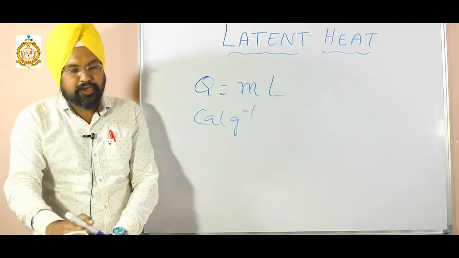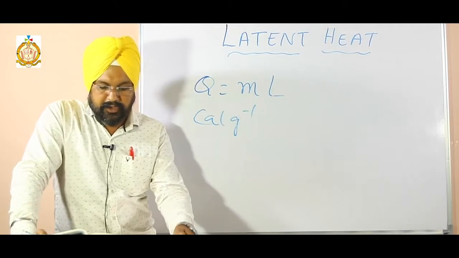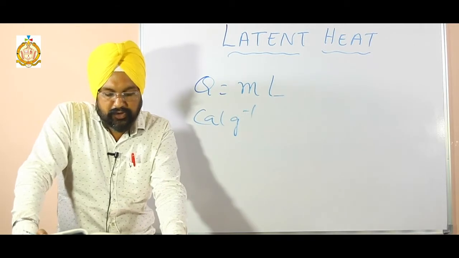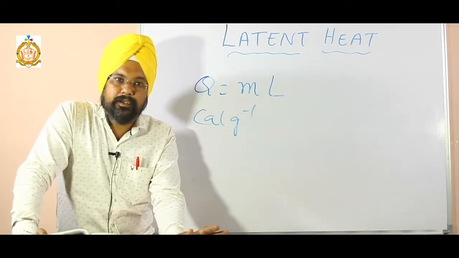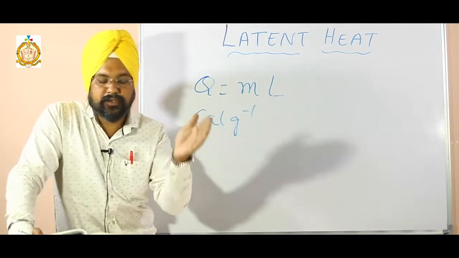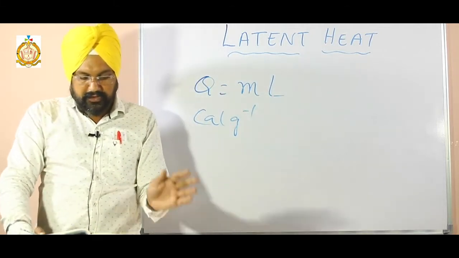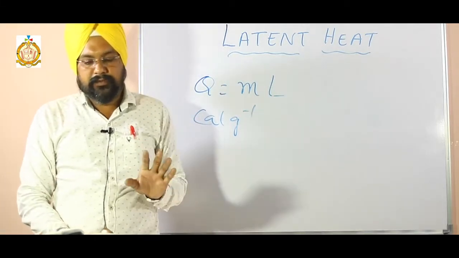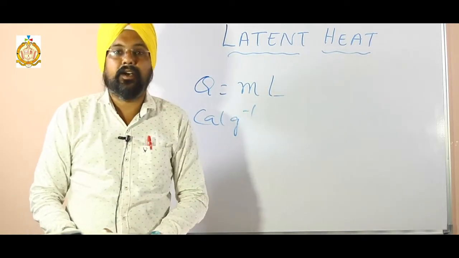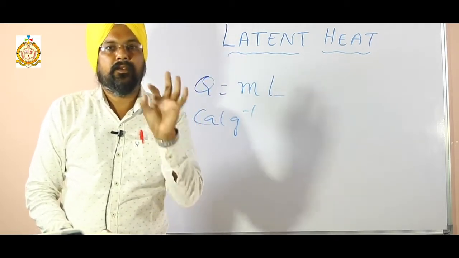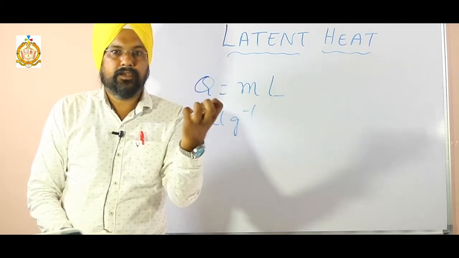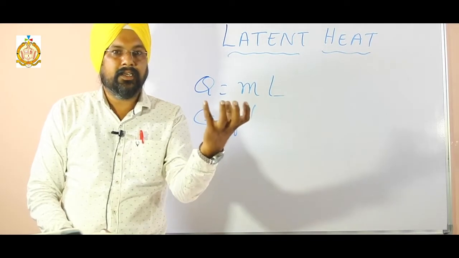The specific latent heat of fusion of ice is the heat energy required to convert a unit mass of ice at 0 degree Celsius to water at 0 degree Celsius without any change in temperature. Students, for a pure substance, the specific latent heat of freezing is the same as the specific latent heat of fusion. One is fission, one is fusion. Fission means split, fusion means combined. So when the states are combined, that is fusion.